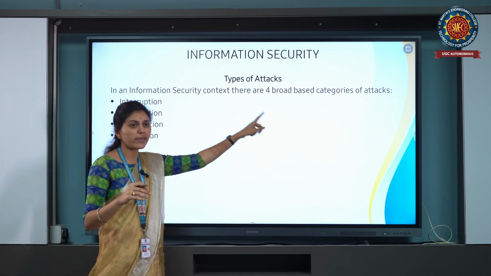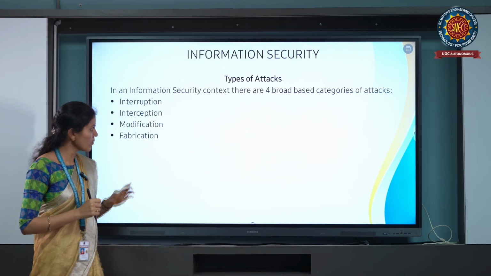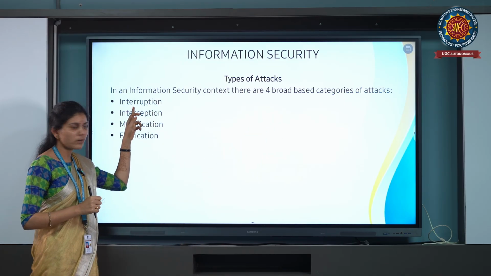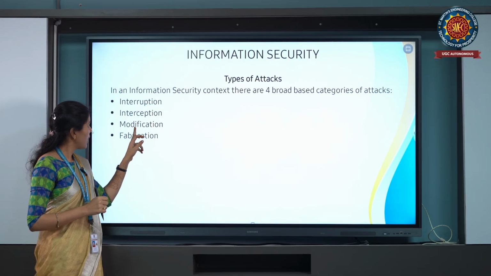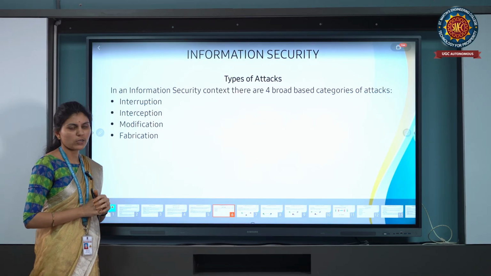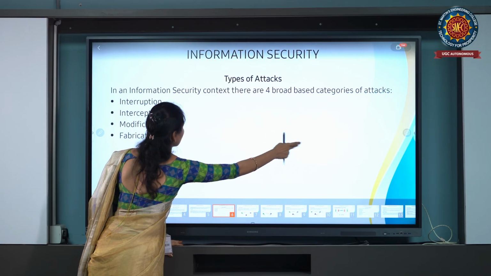Those attacks are divided into 4 types: interruption, interception, modification and fabrication. See, first one, interruption.